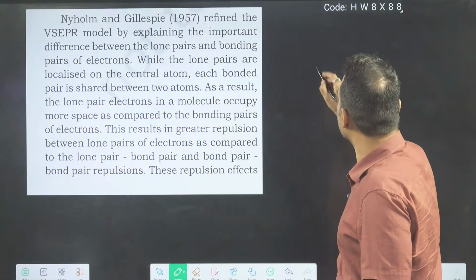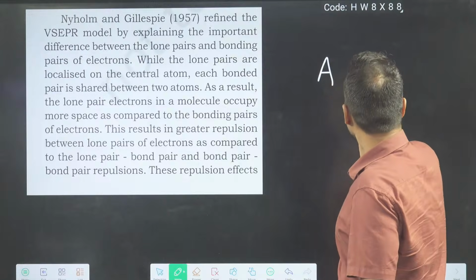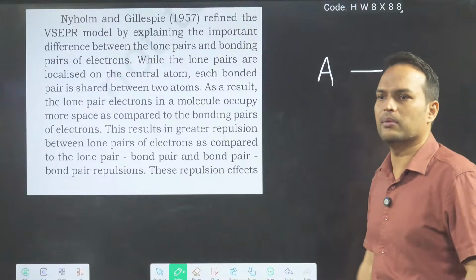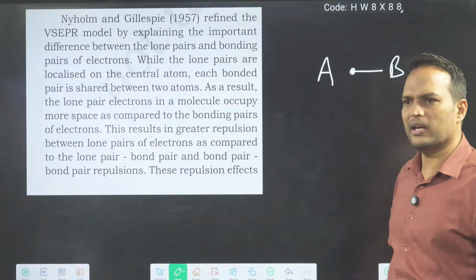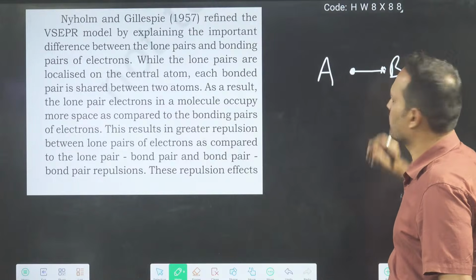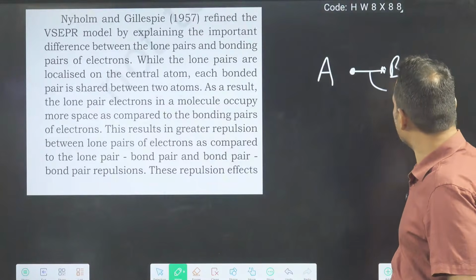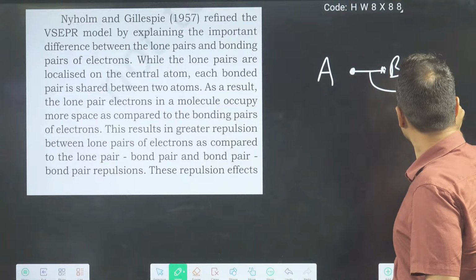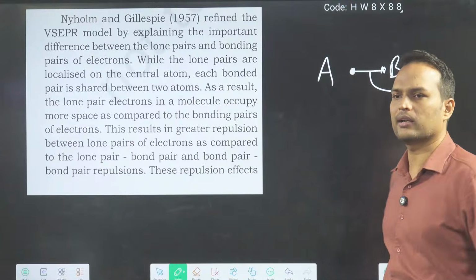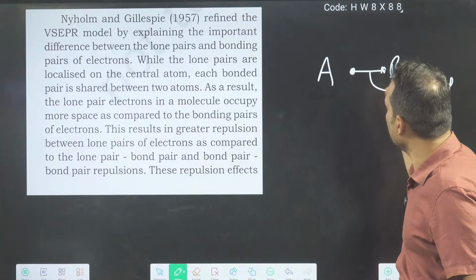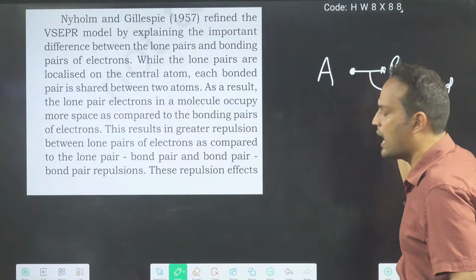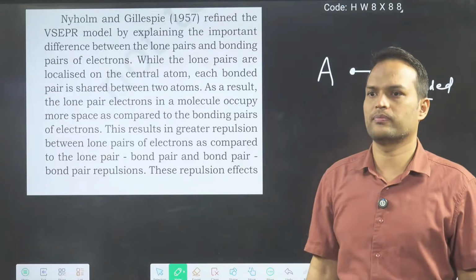What they told, listen carefully, कि suppose this is A and B, one electron is given by A, one electron is given by B. These are what? Bonded electrons. Bonded electrons are between two atoms.